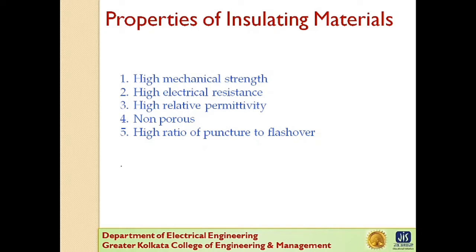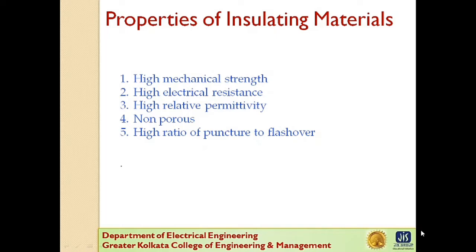Next one, the insulating material should be non-porous, free from impurities, cracks, otherwise the permittivity will be lowered. Last one is the high ratio of puncture strength to flashover. I will discuss about this puncture and flashover in our following slides. So the most commonly used material for insulation of an overhead line is porcelain, but we can use glass or any special composition material also.